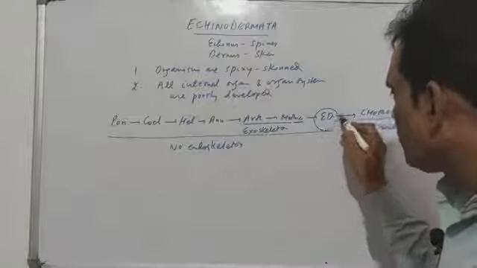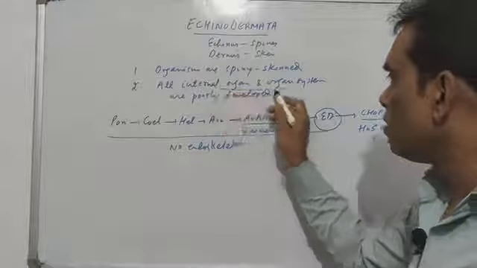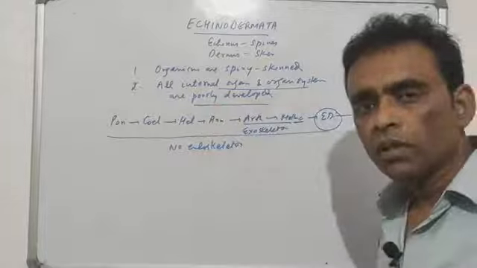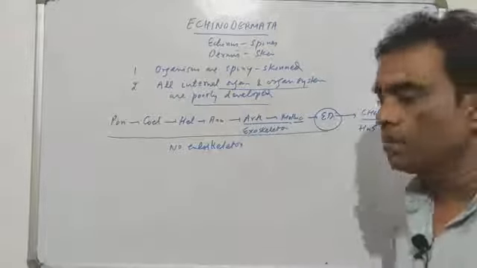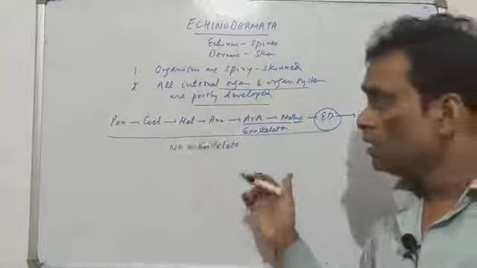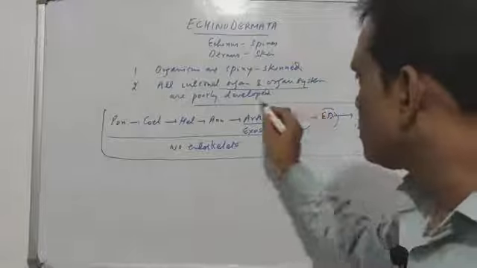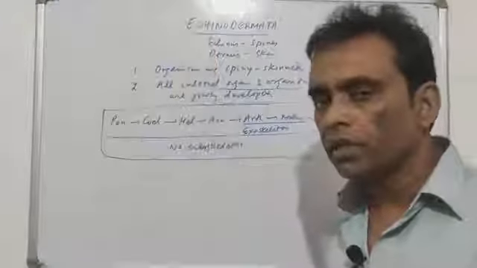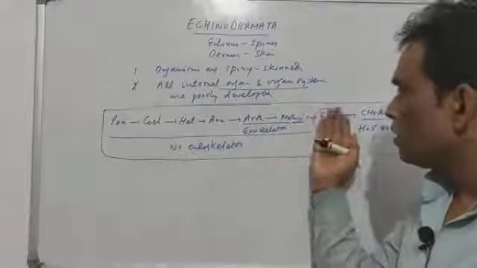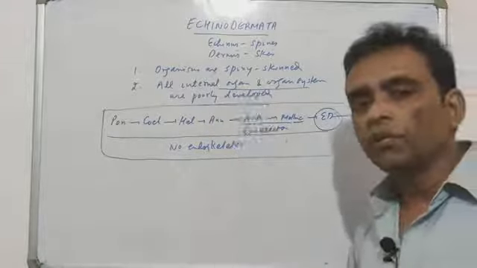And suddenly we keep Echinodermata at the highest group of invertebrates by saying that the internal organs and organ systems are poorly developed. So the controversial topic is why then Echinodermata is kept at the highest level. Just so you understand this discussion in between, which has nothing to do with the character of Echinodermata, I was telling you that Echinodermata is placed at the highest group, although they have very poorly developed characters. Why?